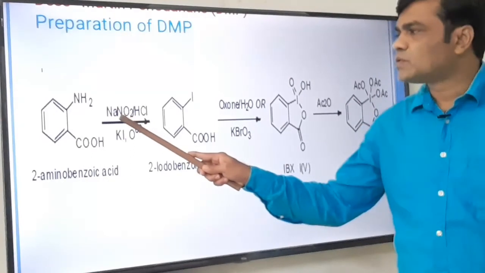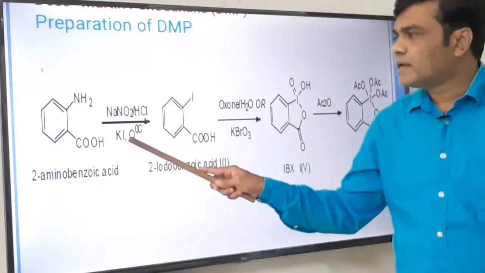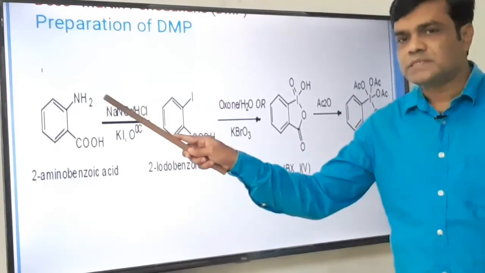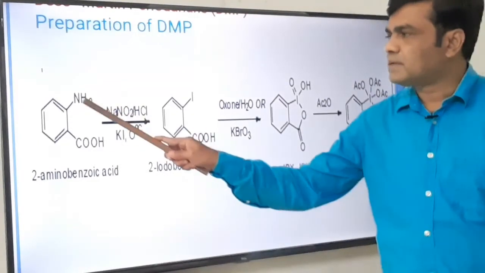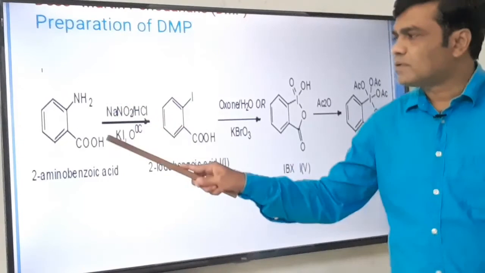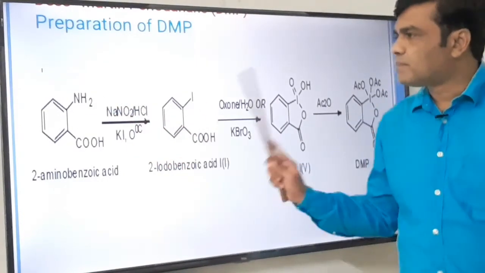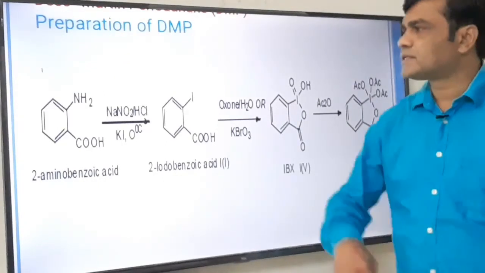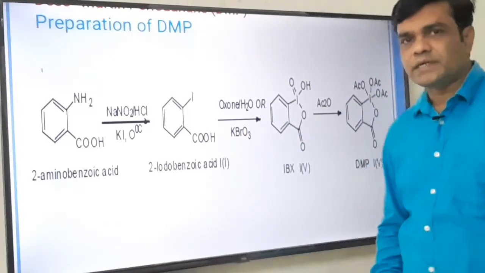When we treat the NH2 group with NaNO2, HCl, followed by a reaction with potassium iodide, it goes via the formation of benzene diazonium chloride salt, that is BDC salt, and then that diazonium salt on treatment with KI, this NH2 is replaced by I. Actually, it looks like a nucleophilic substitution reaction where NH2 is replaced by I, but direct substitution is a very tedious process.